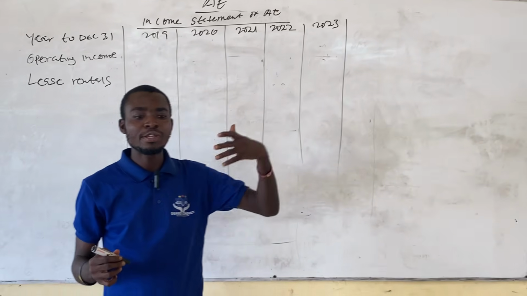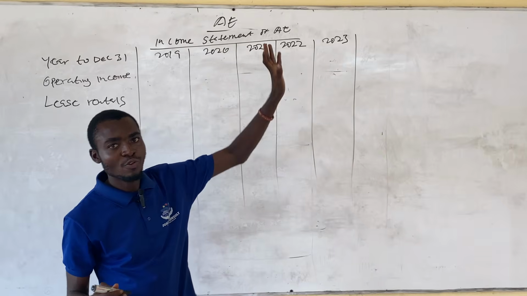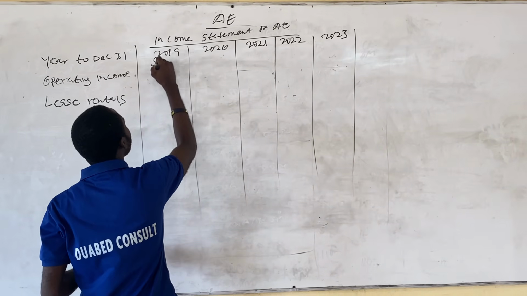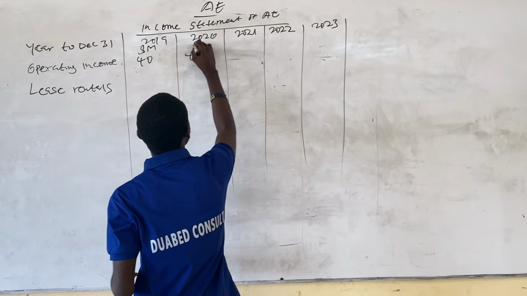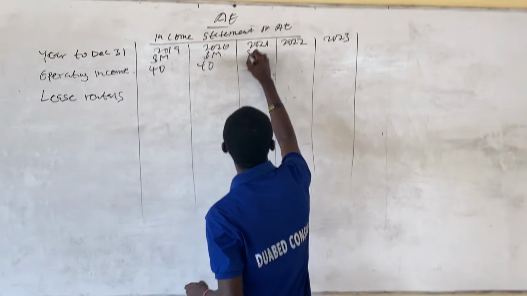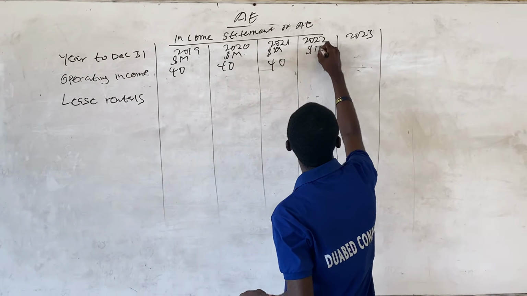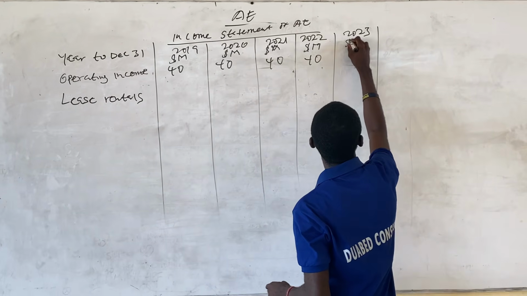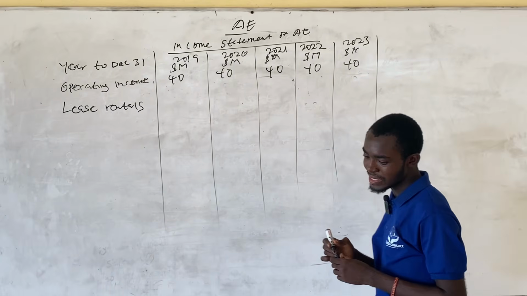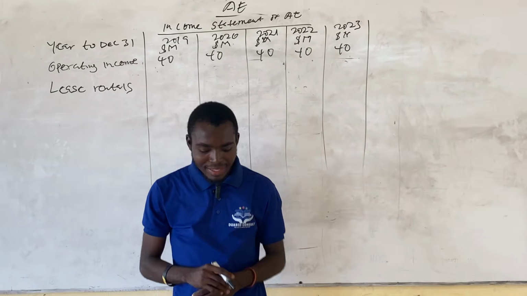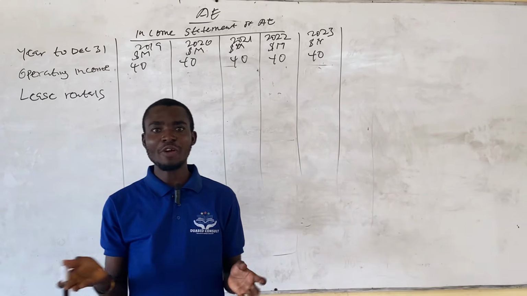So we start by recording the operating profit. Since they made a profit of 40 million annually, it means for the various years, the profit is 40 million. So for year 1, 40 million. Year 2, 40 million. Year 3, 40 million. Year 4, 40 million. And then the last year, which is year 5, also 40 million. And then the lease rentals, they also paid their annual lease rentals of 5 million.